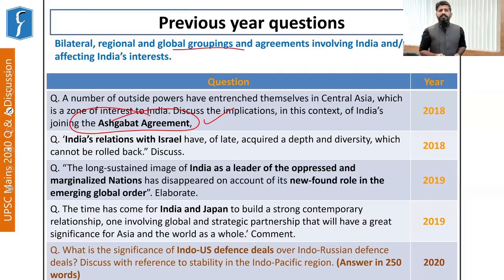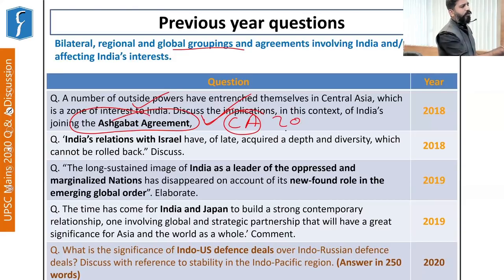Now, we all know that there are some major happenings going on across the globe in terms of geopolitics. We know that India has been actively pursuing its interests in the Chabahar port in Iran. So this Ashgabat Agreement will come in handy because India is pursuing its interests in the Chabahar port, and through that port, India wants greater connectivity so that it can pursue its interests in the Central Asian region. So that is where the role of the Ashgabat Agreement comes into play. And that is why this was signed, I think, in 2016, and a question was asked in 2018. Again, current affairs, a question is asked.